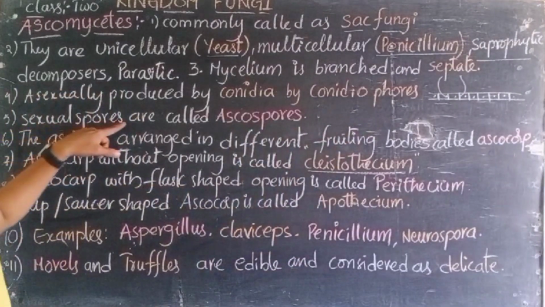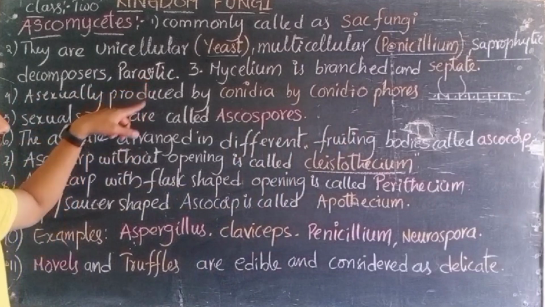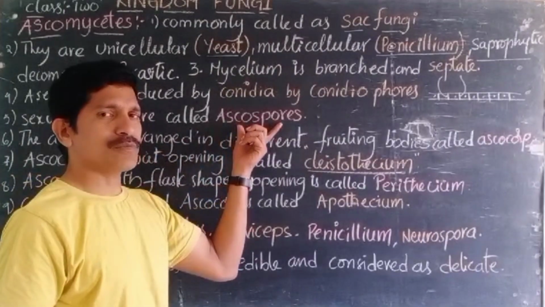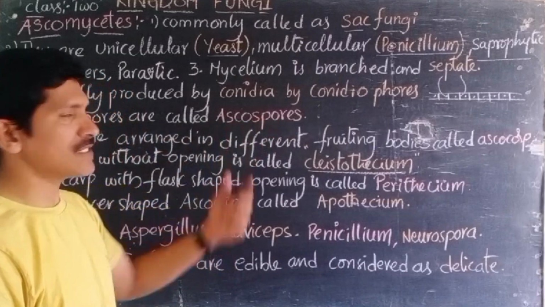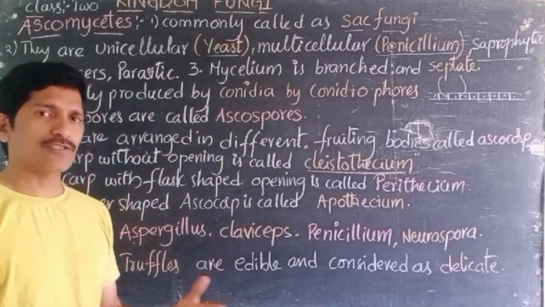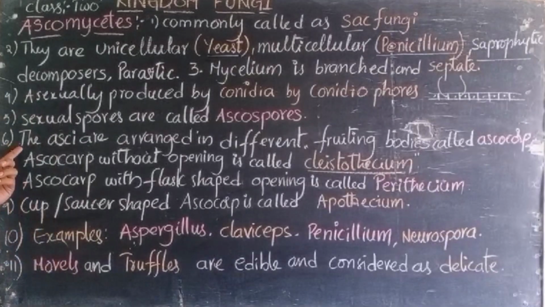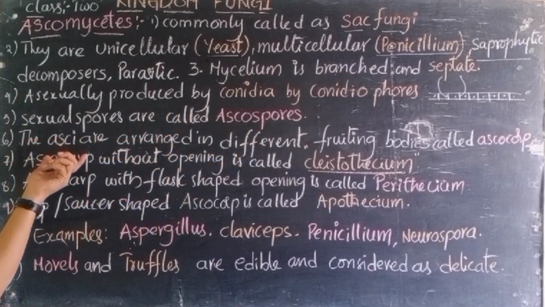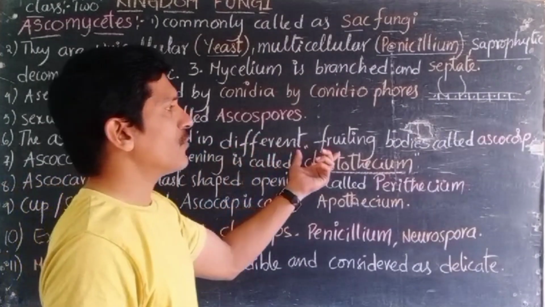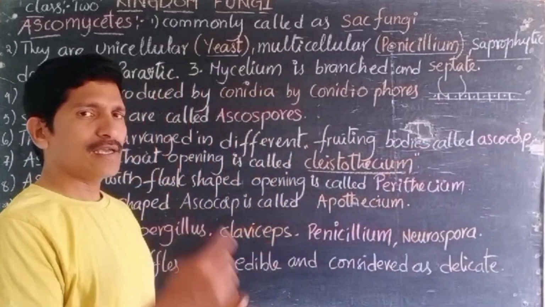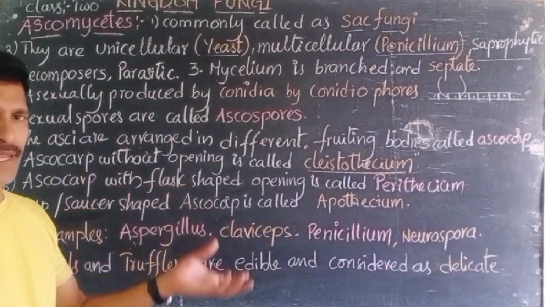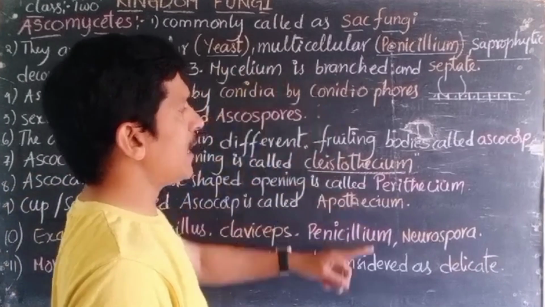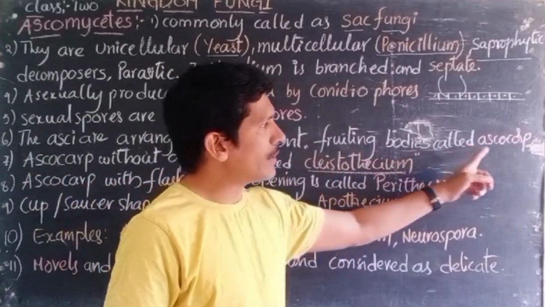Later, sexually also they reproduce, right? Not only asexually, these organisms also reproduce by special structures called ascospores. These are the special structures by which the organisms reproduce sexually. Later, the ascospores are produced in sac-like structures called asci. The asci are arranged in different fruiting bodies. Structurally and morphologically, these are different, not similar, right? So the asci are differently arranged. When they are arranged like fruiting bodies, they are called ascocarp.